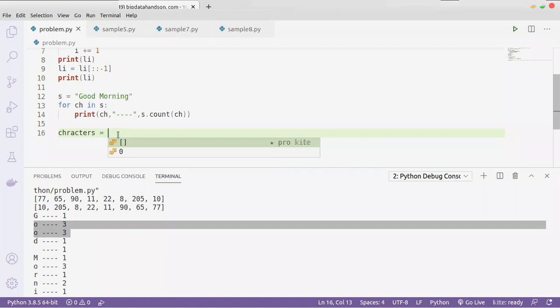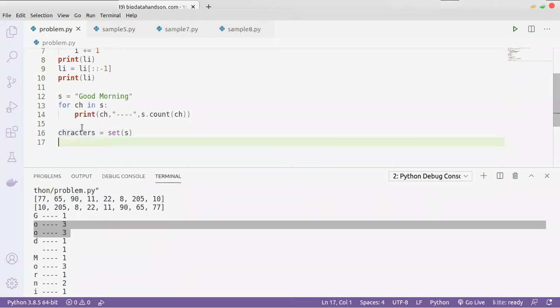To extract the unique elements from the string, if you create these characters as a set, the set will not allow duplicate values, right? So the set will give you only unique values. So we can say like this, set of s, that's it. It will give you unique elements in the string. That's the characters, unique characters.